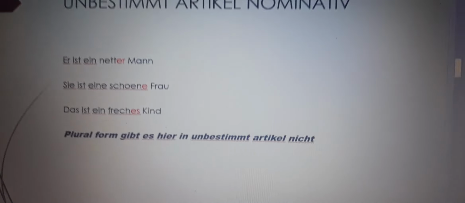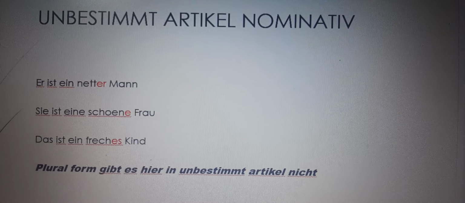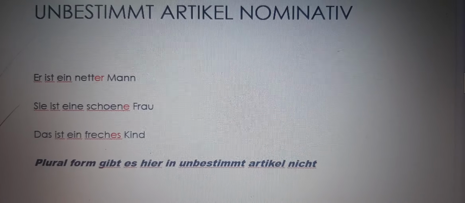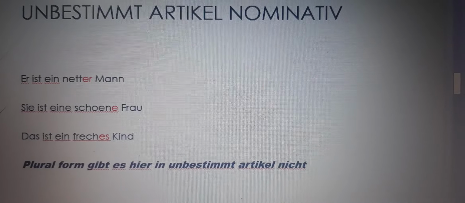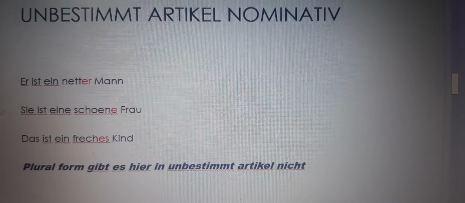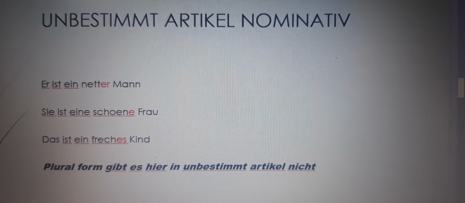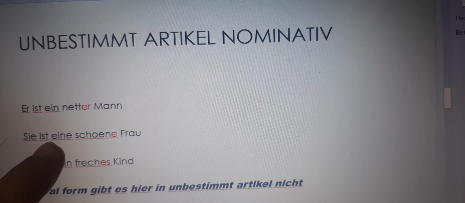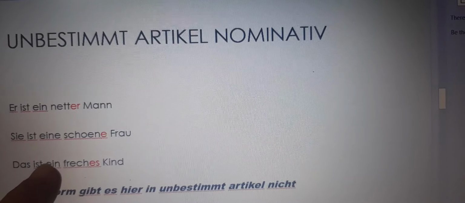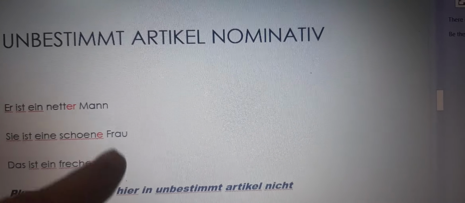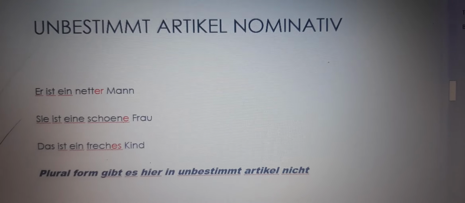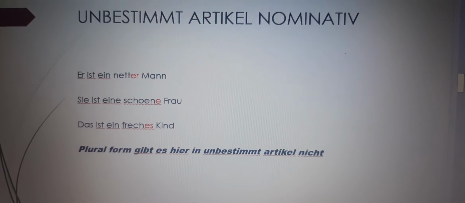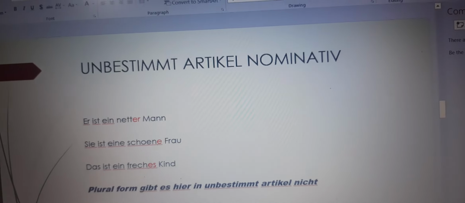So guys, here we can see three cases. Masculine is Mann, feminine is Frau, and neutrum is Kind. In all the cases, we can see unbestimmt article is on the left side. And the adjectives are taking the endings according to the article of the noun.